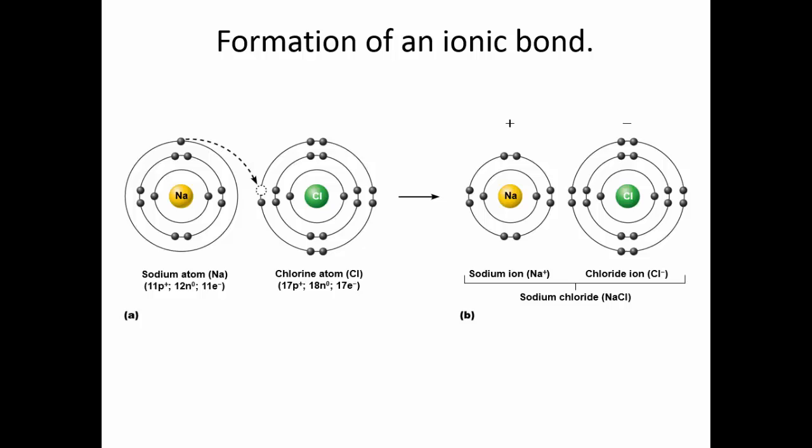As we look at the formation of an ionic bond, remember sodium only has 1 electron in its outer shell. This electron is very easily enticed away by an electron-hungry atom. Chloride is looking for exactly 1 electron. So when these come in close proximity, sodium loses its electron and becomes a positively charged cation, and chloride picks up that electron and becomes a negatively charged anion. While these look like they have full outer shells, because they are charged particles, opposites attract, and so these two stick together because of the difference in charge.